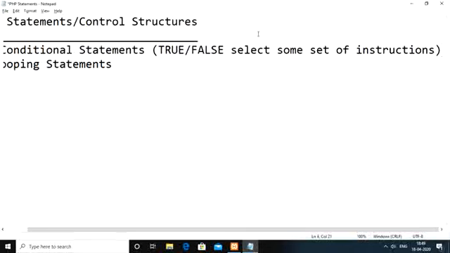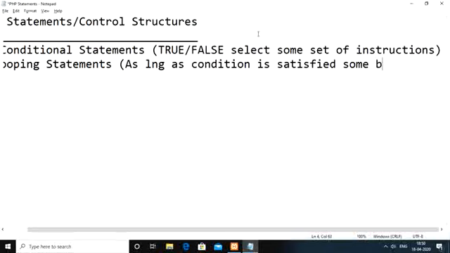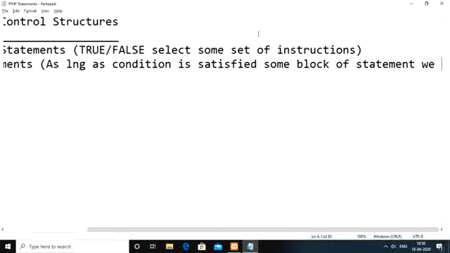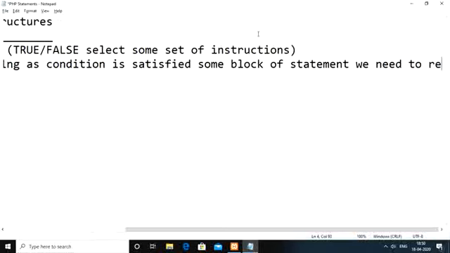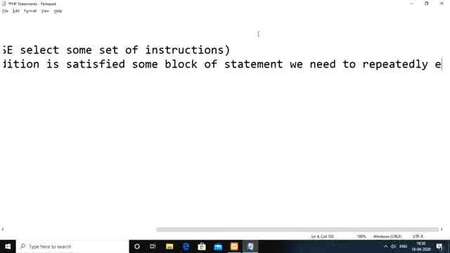Whereas in looping statements, as long as a condition is satisfied, some block of statements we need to repeatedly execute.